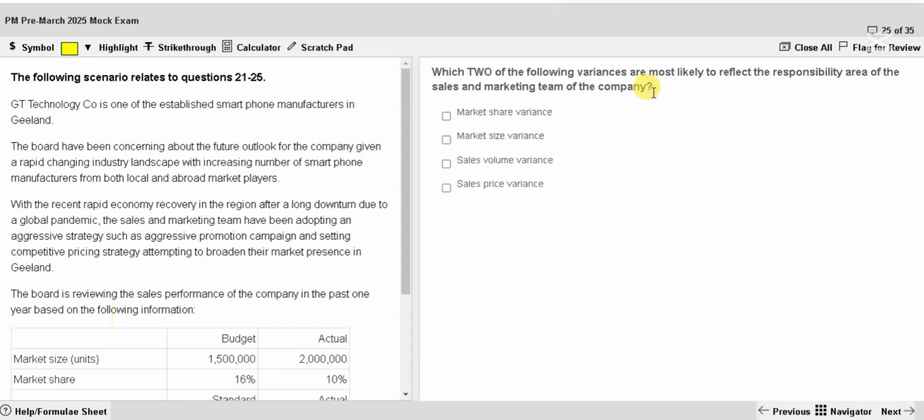Which two of the following variances are most likely to reflect responsibility area? Definitely market share is controllable. Market size, no. Sales volume has both of them, so I cannot say it is fully controllable. Price variance, yes, unless there was a planning change. Usually in this case there was no change in the plan or the price. Therefore, price variance is controllable, operational.